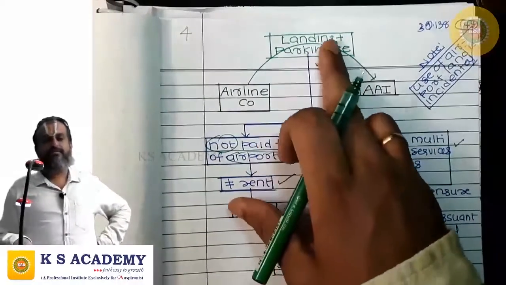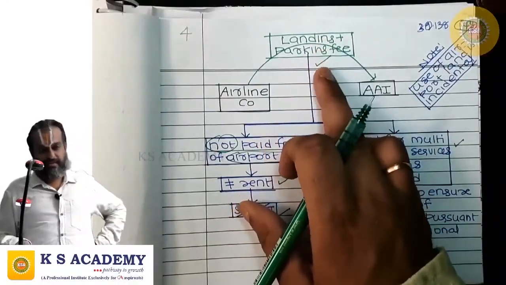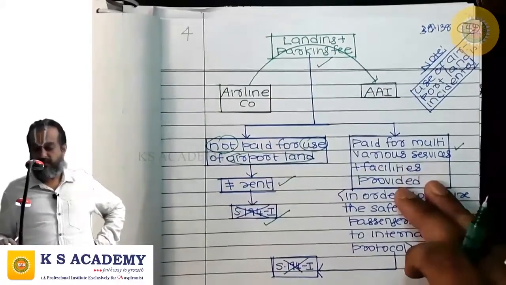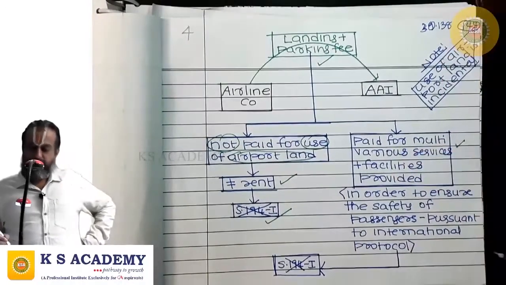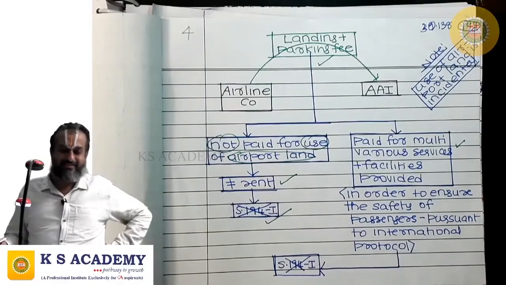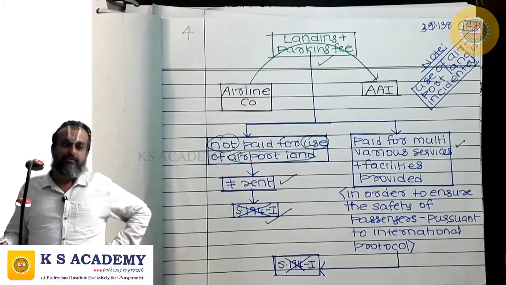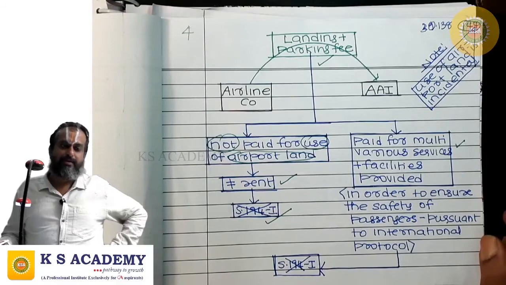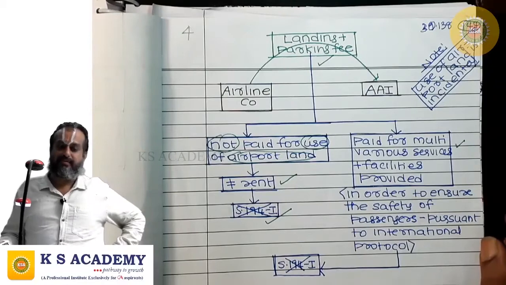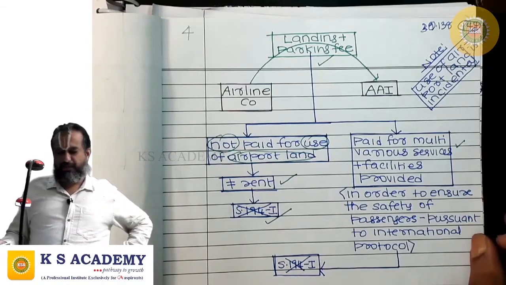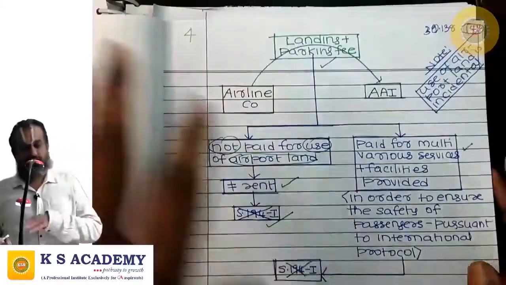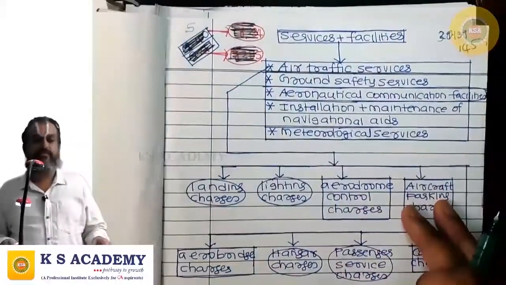You should not be misguided by the nomenclature. The real purpose behind collecting this amount should be understood. The spirit should be known. Here, usage of airport land is incidental. This is not a payment for usage of airport land. This is a payment made by the airline companies for various facilities and services provided by the Airport Authority of India. So, this shall not be subjected to TDS under 194I.